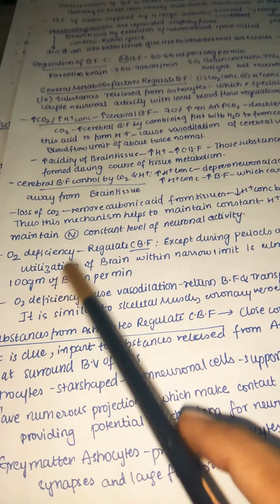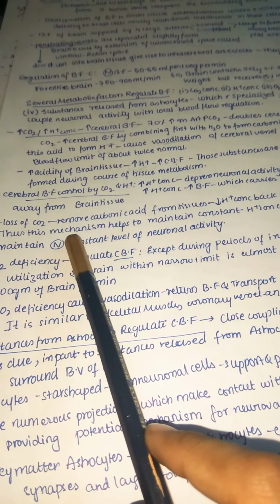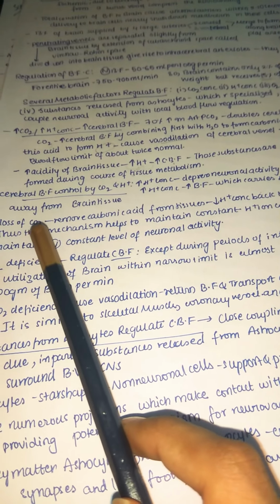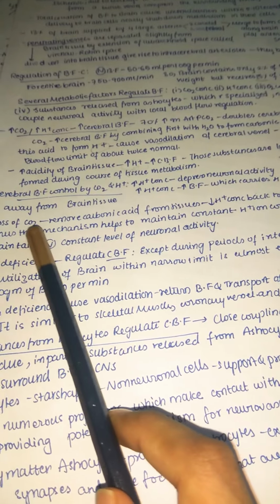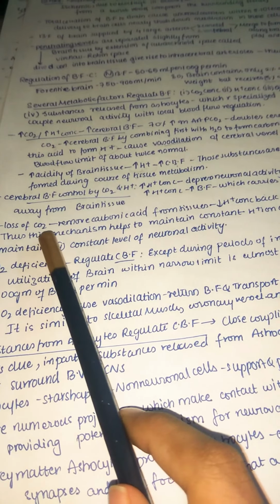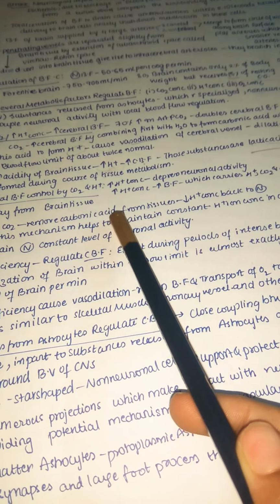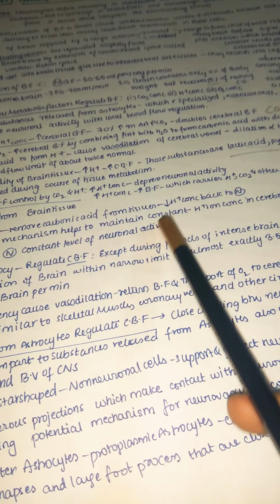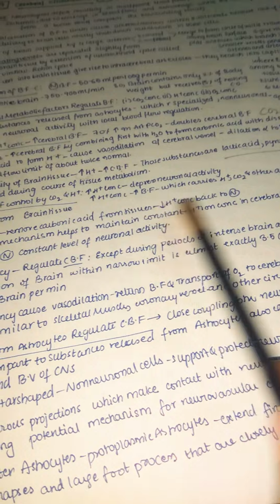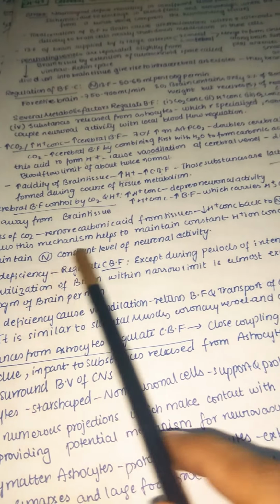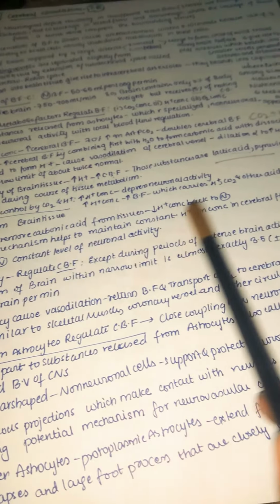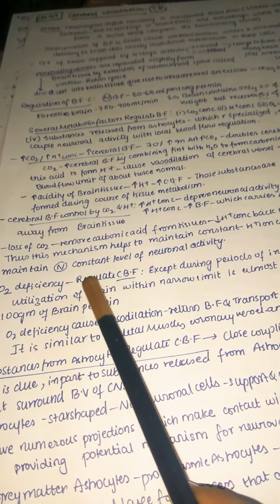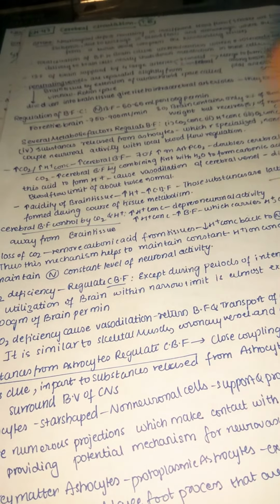The loss of carbon dioxide may remove the carbonic acid, because only if carbon dioxide is present does it bind with water and form carbonic acid. If there is no carbon dioxide, even the carbonic acid is removed from tissue. When carbonic acid is removed from tissue, acidity is decreased, so the hydrogen concentration decreases, again back to normal. Thus this mechanism mainly helps to maintain the constant hydrogen ion concentration in cerebral fluid, and also helps to maintain the normal constant level of neuronal activity.